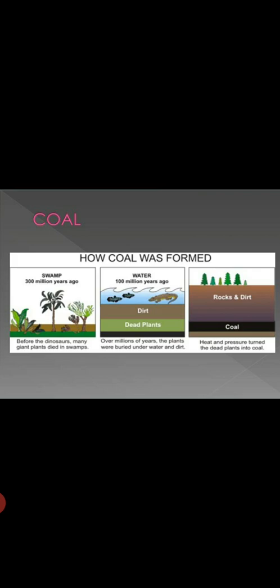Children, volatile substances are substances which evaporate easily, like a naphthalene ball, कपूर as we call it in Hindi. It evaporates readily at room temperature. So when we talk about coal, the volatile substances were driven off, while the carbon content of the dead and decayed plants remained in the earth. That helped to form the coal.